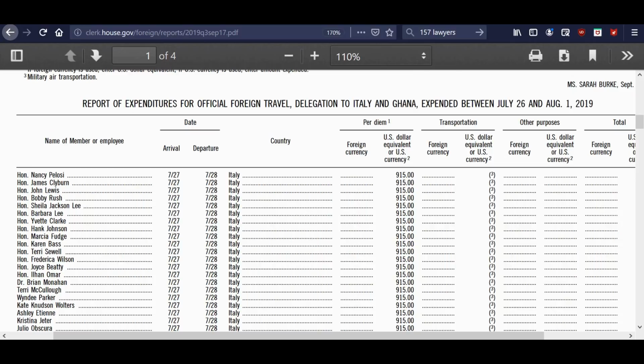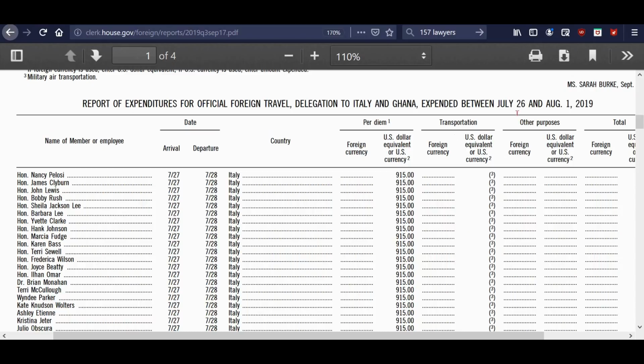And it doesn't tell you why in the world they went. What was their purpose for this trip? And so, I don't know, maybe I need to do more digging and find out what in the world they were doing in Italy and Ghana. Kind of makes me wonder if that's why Barr went to Italy. I wonder if he made a trip to Ghana too.